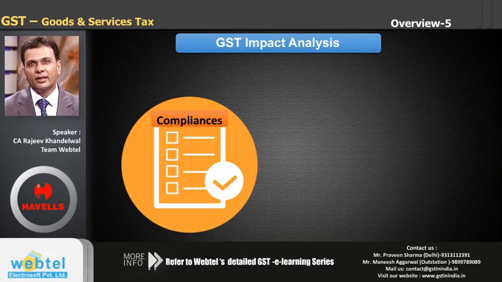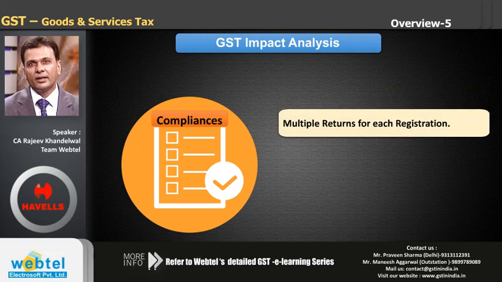Compliances. Compliances are definitely going to increase manifold under GST. We have already talked about returns. That is a big compliance, and there are multiple returns for each registration. Monthly returns have to be filed by regular suppliers, and even if you have a single registration, let's say of Delhi, in that case you will have to file a minimum of 3 returns per month. For 12 months there will be 36 returns. Add to that the annual return. For each registration you have 37 returns. So you can well imagine for people or suppliers who will have multiple registrations, they will have to file so many returns.